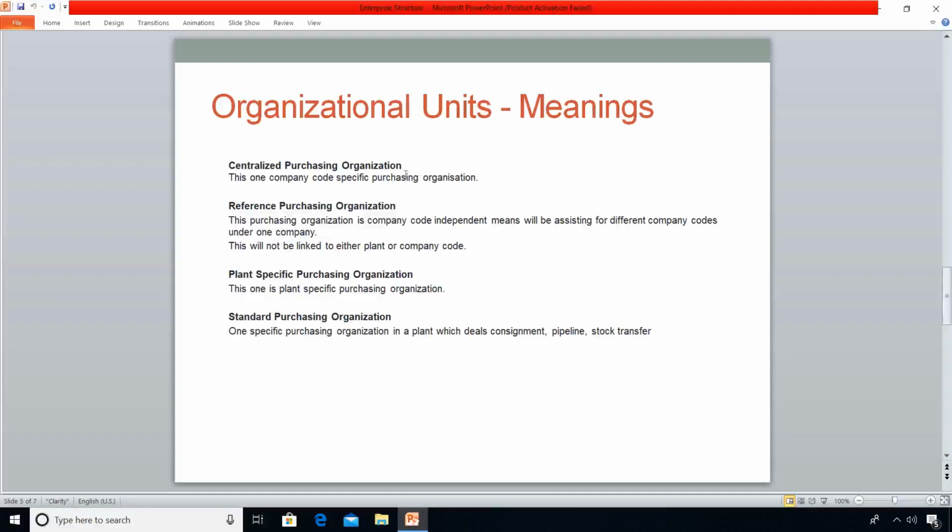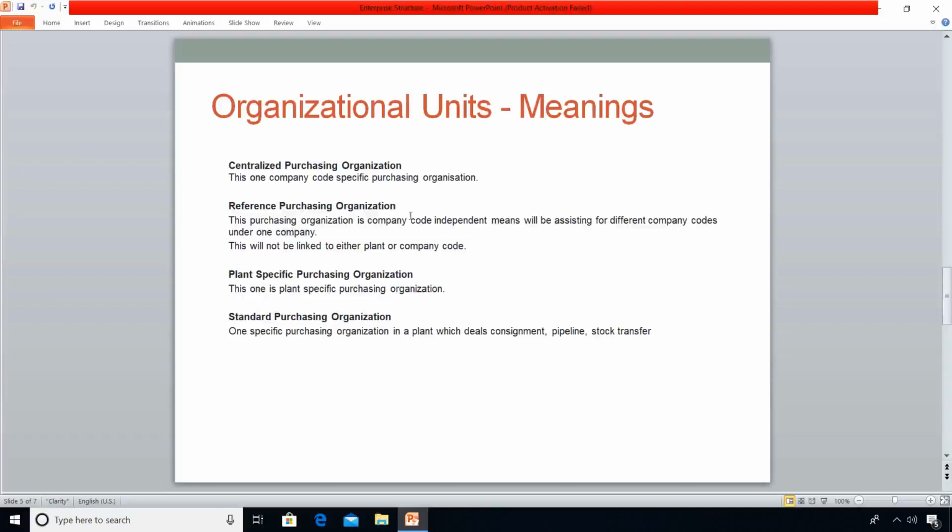They are going to procure on behalf of multiple plants. In that way, they can have the benefit of centralized purchasing organization. Under one company code, if we have multiple plants, all the plants will be buying the material from the common vendor, so that they can have the benefit of centralized purchasing organization.